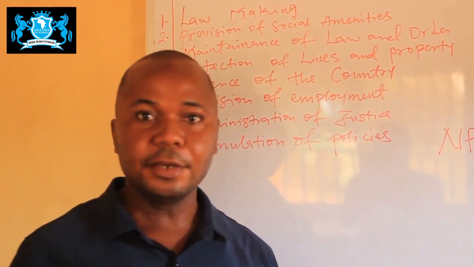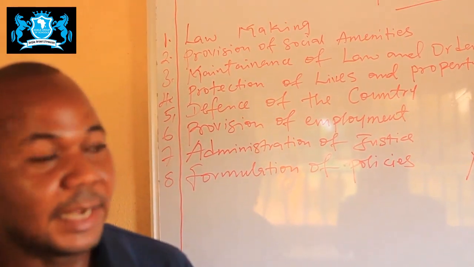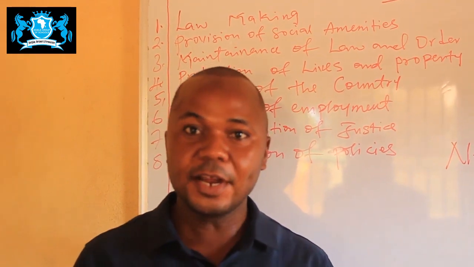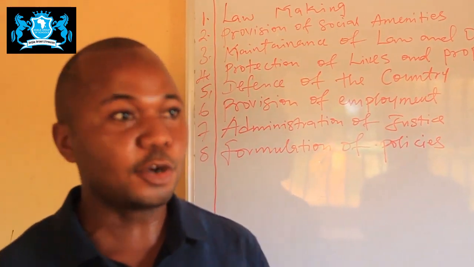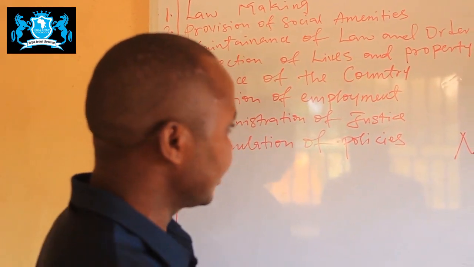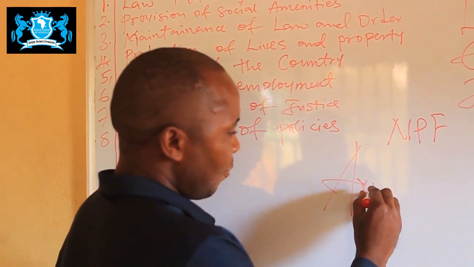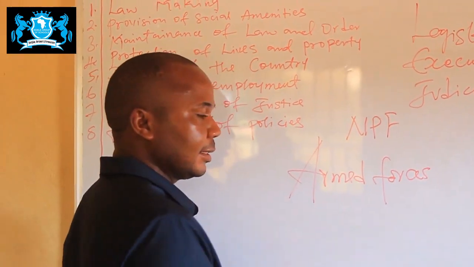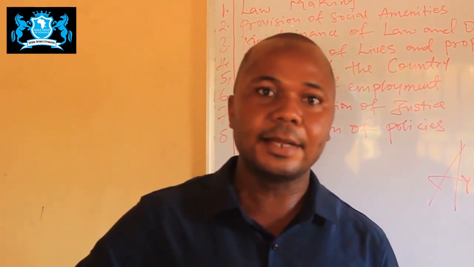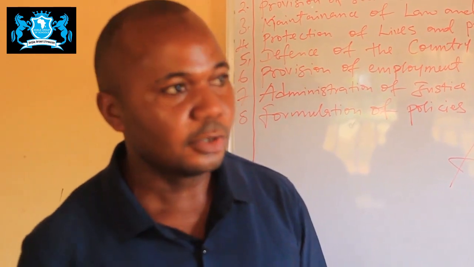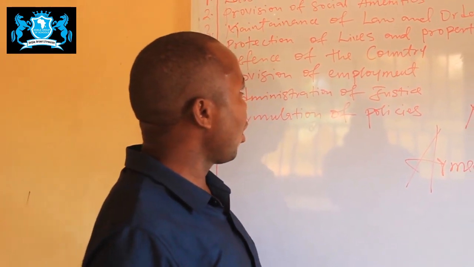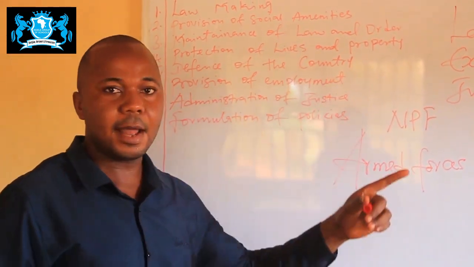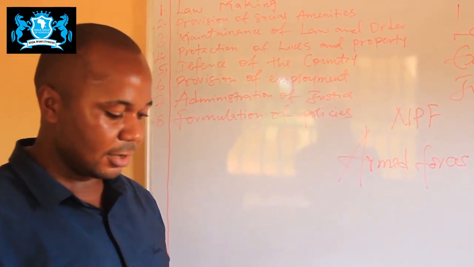Then we have also the defense of the country. It is the duty of the government to defend the country against internal and external aggression. For instance, if there is any outbreak of war, it is the duty of the government through its armed forces to protect the country against internal and external aggression. So the army fights the wars. The government does that function by making sure that the armed forces are there all the time.